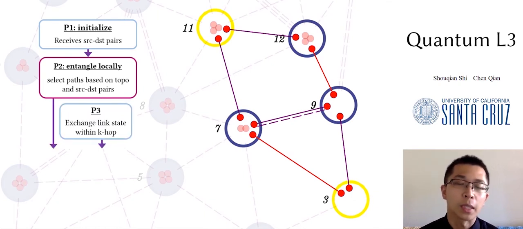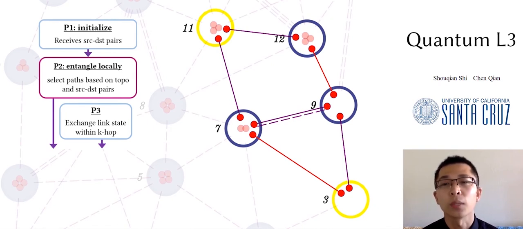In phase 3, each node knows the entanglement results and exchanges this information within k-hop, such that each node has a k-hop view of the entanglement successfulness for the selected channels. We call this k-hop link state. In this example, the channels 3.7 and 9.12 fail, while 3.9, 9.7, 7.11 succeed. The parameter k is determined by the classical network speed and entanglement decay time. Typically, 3 is enough according to our experiments.